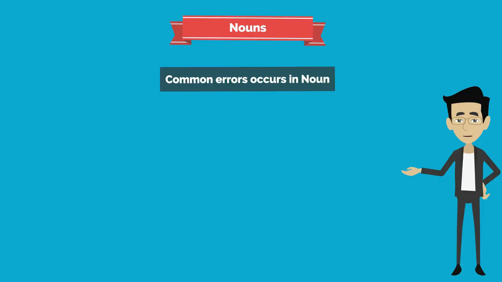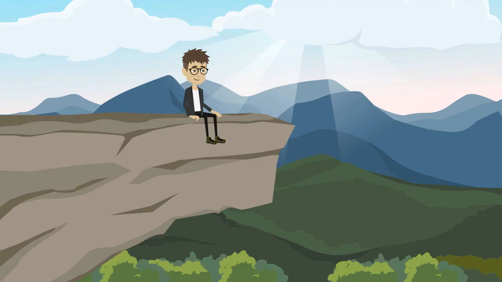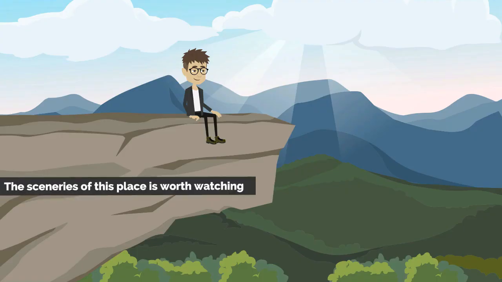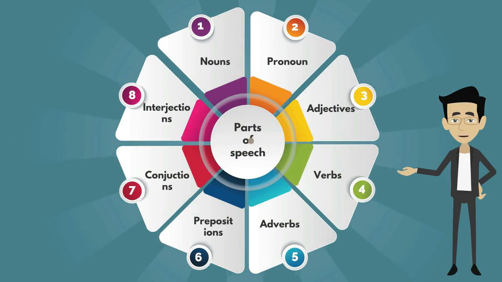Fifth, some nouns are used only in singular form and they always take a singular verb. For example, the sceneries of this place is worth watching. This is incorrect. The scenery of this place is worth watching. This is correct. So this is about the nouns, the simplest among the 8 parts of speech.